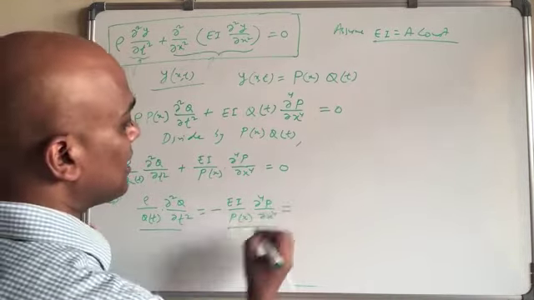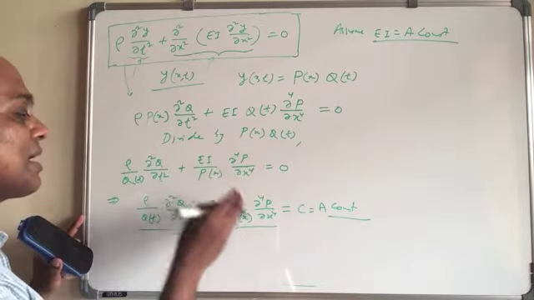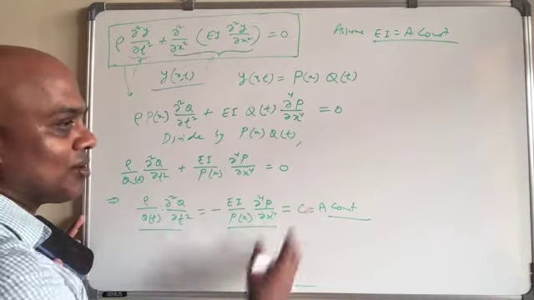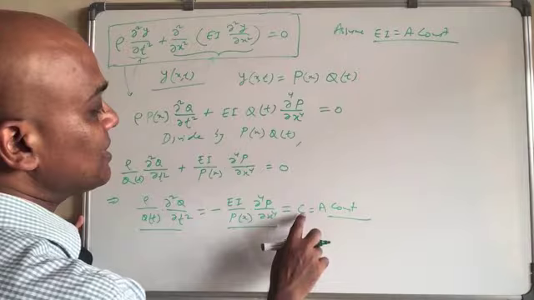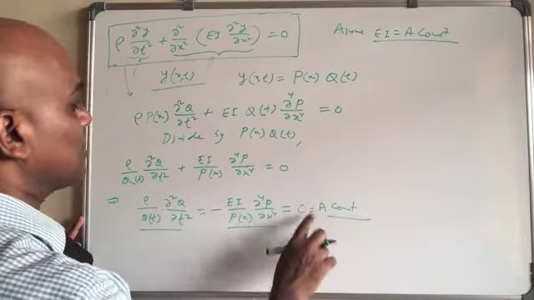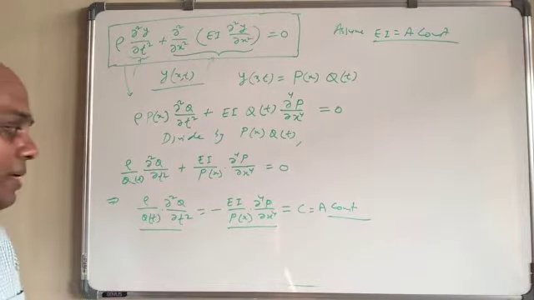Why a constant? Because see, here you have a function q, which is a function of t, and then you have a function p, which is a function of x, and after all these operations, this is equal to this, no matter what t is, no matter what x is. That is only possible when both expressions are equal and equal to a constant only, which means c is neither a function of x nor a function of t, it's a constant.